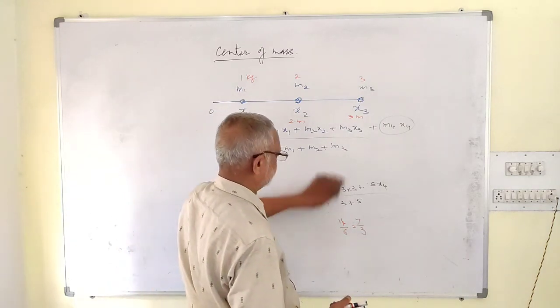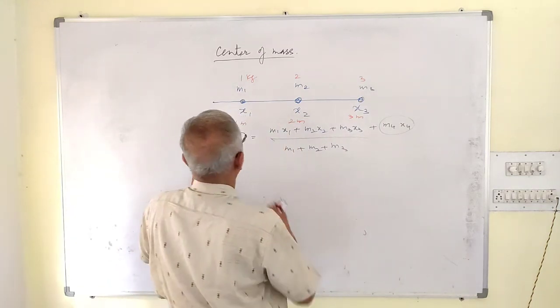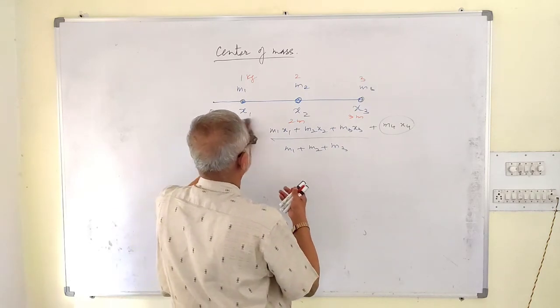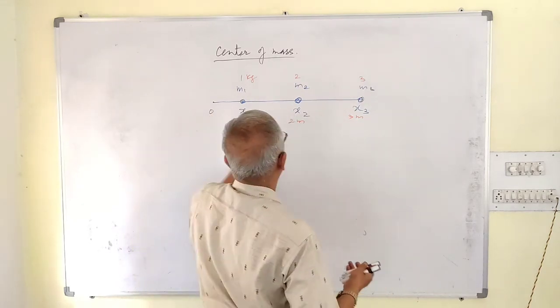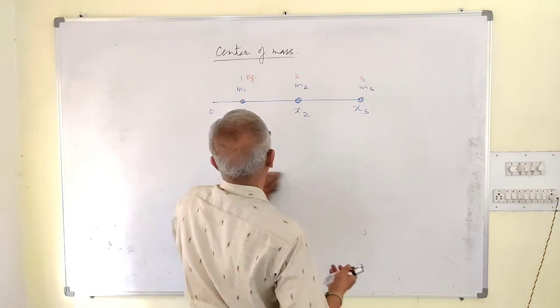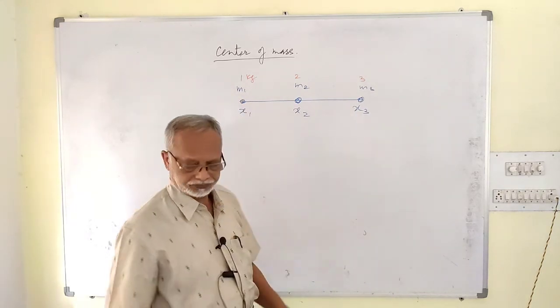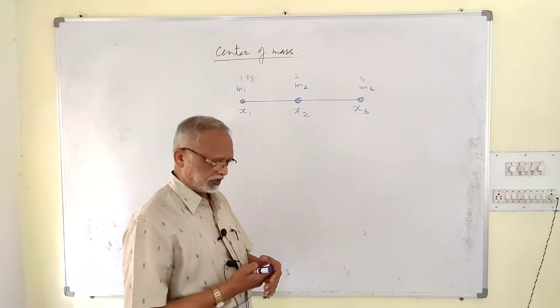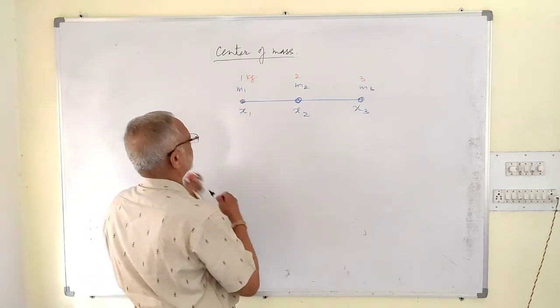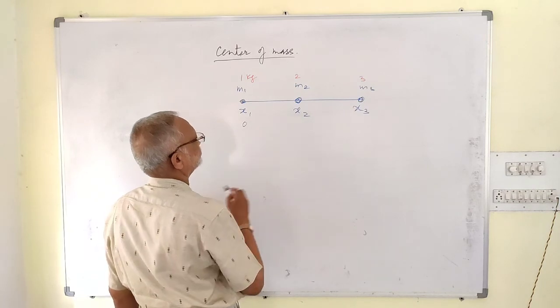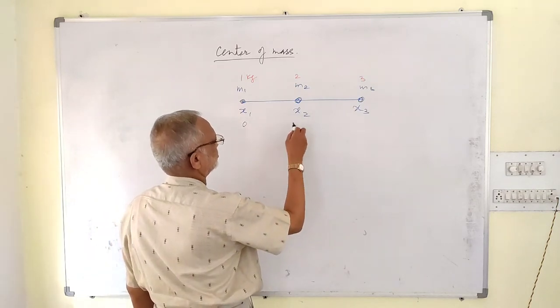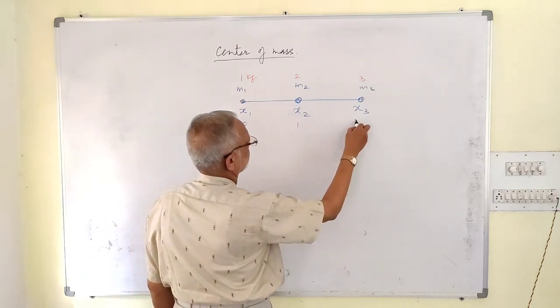Let us take 3 bodies. Here we have taken the same problem. This time we are considering one of the bodies at the origin. If the first body is at the origin, then x1 is equal to 0. x2, suppose it is 1 meter, this is 2 meter.